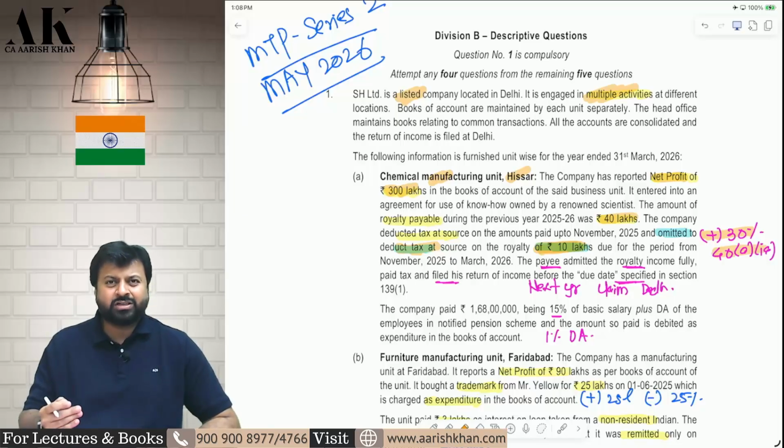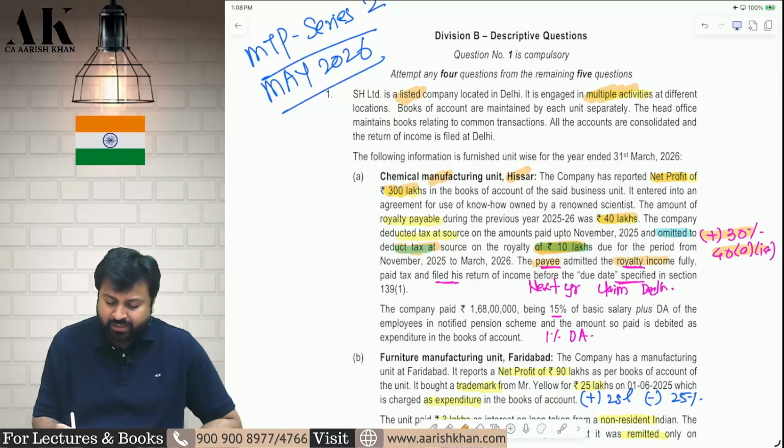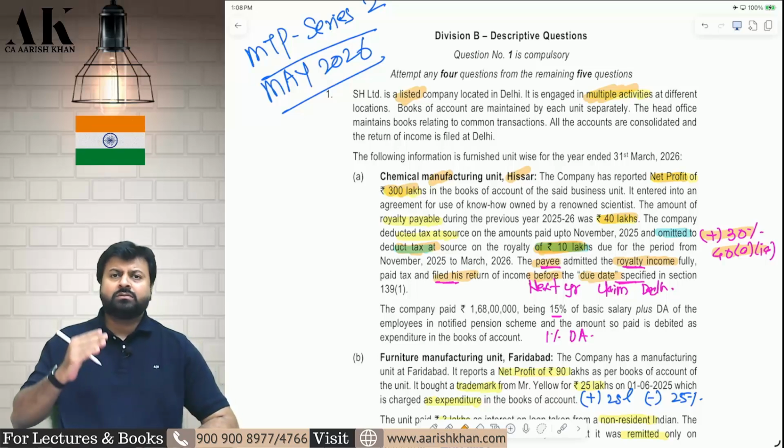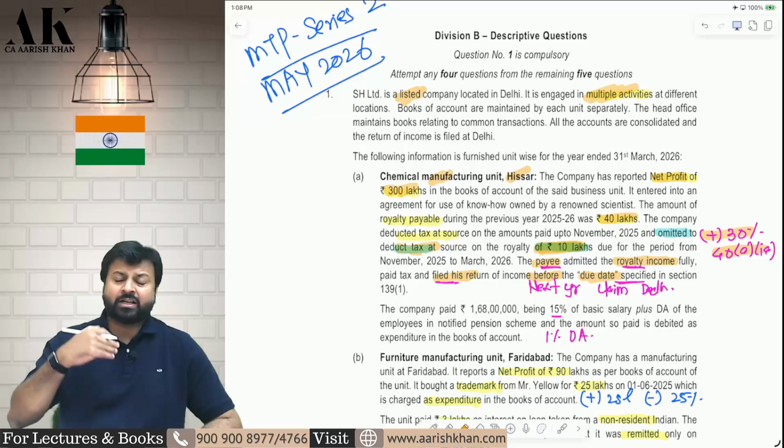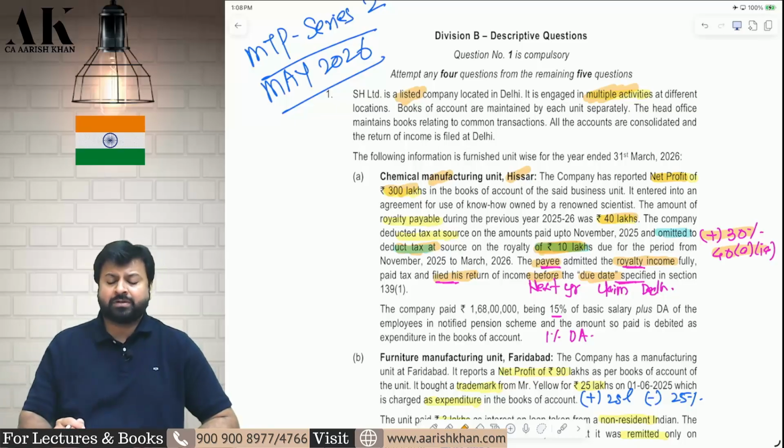Now they are giving some emotional story over here. The payee has included this as an income and filed the return before the due date. So what should I do? Still, in the current year, I have to disallow 30% of 10 lakh. In the next year, I can claim the deduction. But in the current year, I have to disallow this 30% of 10 lakh.